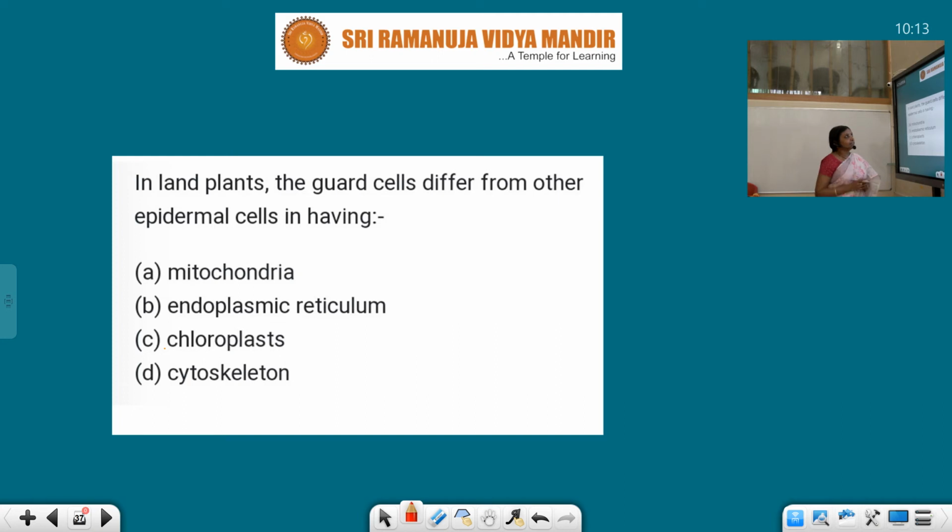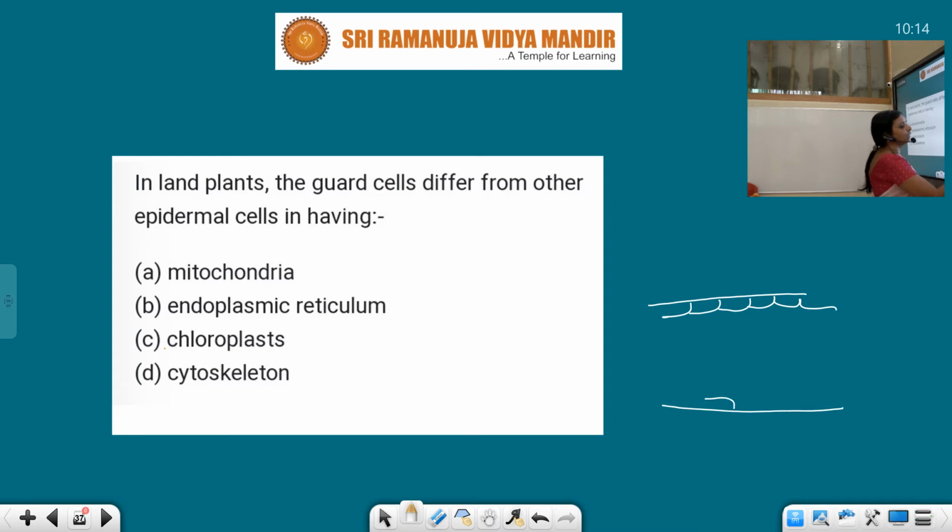And in land plants, the guard cells differ from other epidermal cells in having... What is an epidermal cell? Epidermal cells are the outermost cells. In the leaf, because dicot leaves have an upper epidermis and a lower epidermis, both epidermises are covered with cuticle in dicots.